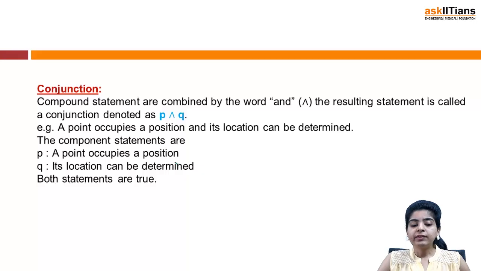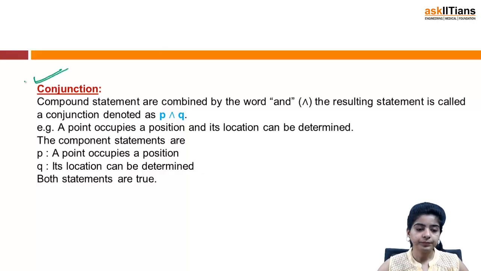Okay, next we have conjunction, and it is an important topic, and from here we are starting some of the mathematical terms. We'll be discussing conjunction, then you'll get to know what we mean by disjunction, then we'll have contradictions, fallacies, and then certain other terms also. So let's begin with conjunction.